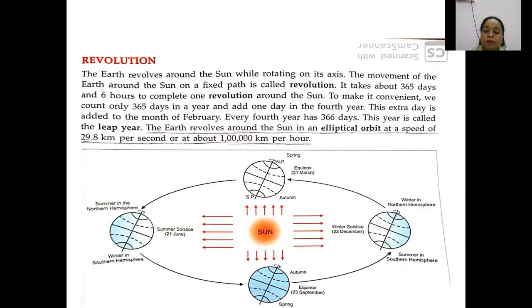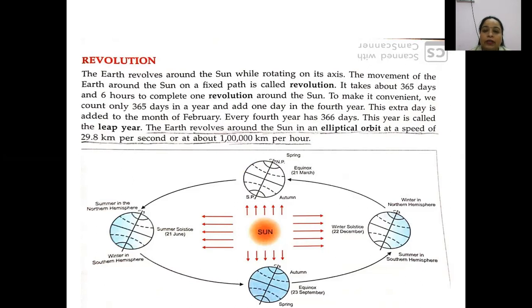The northern part of the earth is facing the sun, and due to this the northern part is experiencing summers. Okay, so in June we have summers, because India lies totally in the northern hemisphere. That is why India has summer during the month of June.